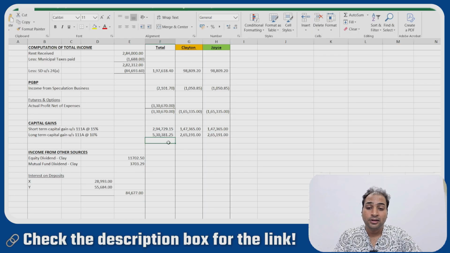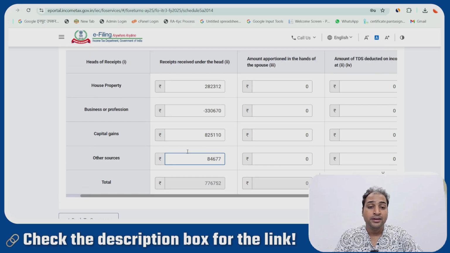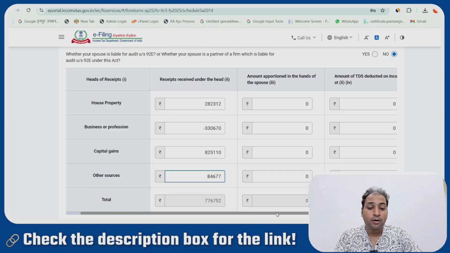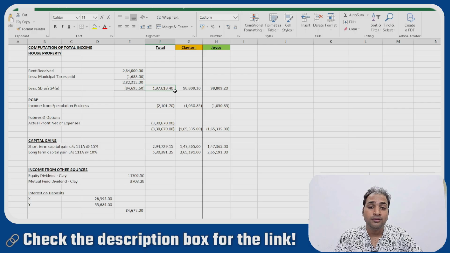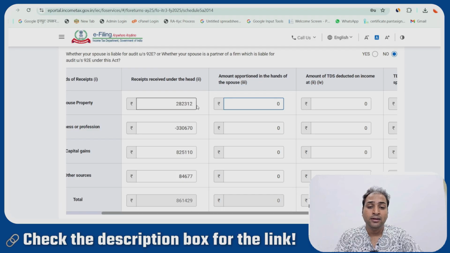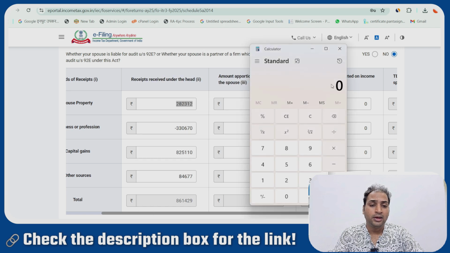And other source income is equity dividend, the mutual fund dividend and the interest on deposit, which is 84677. Now the amount apportioned is 50%. So what is the amount of rent received? We have 98,809. So we will take half of the amount of the rent received.